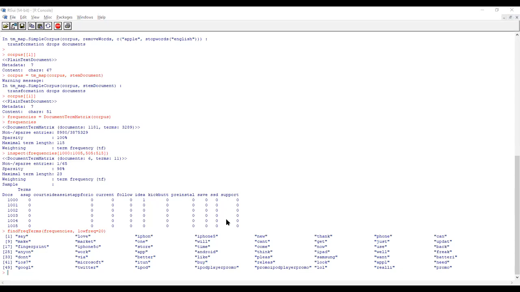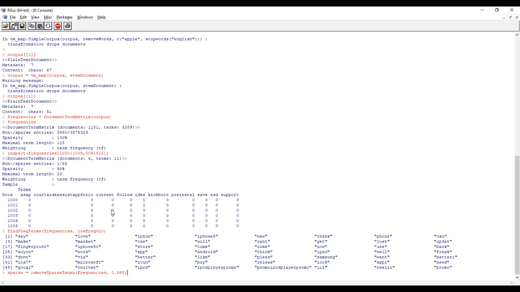So we are going to remove the sparse, meaning unwanted or less cited words. You use this function, remove sparse terms, with sparsity 0.09. Please note down: 0.09 means 1%. Sorry, 0.005 means 0.5% of words will be removed if they are cited less than 0.5%. If you use 0.01, it means words will be removed if they are cited less than 1%.